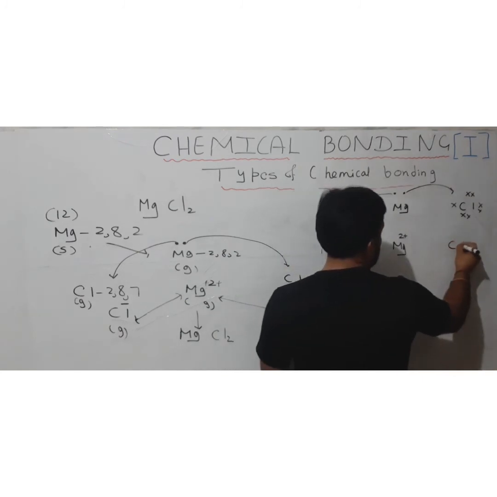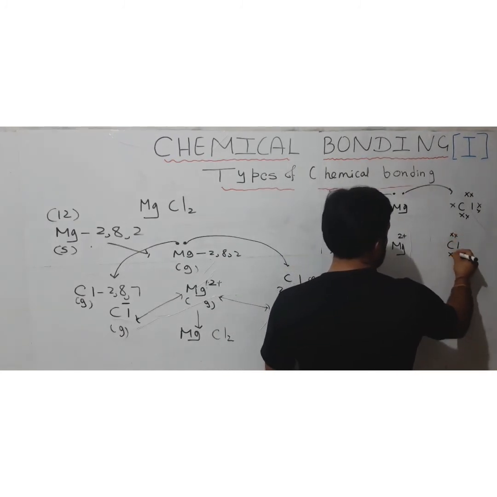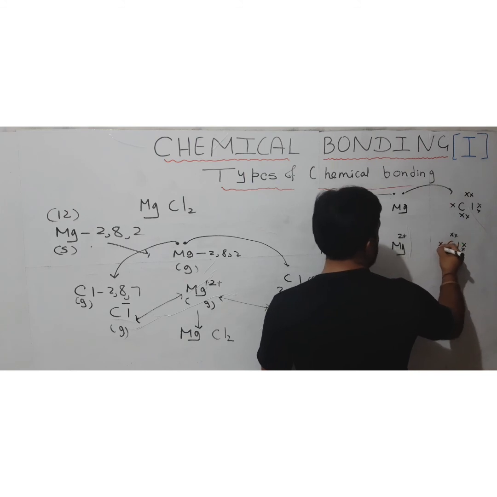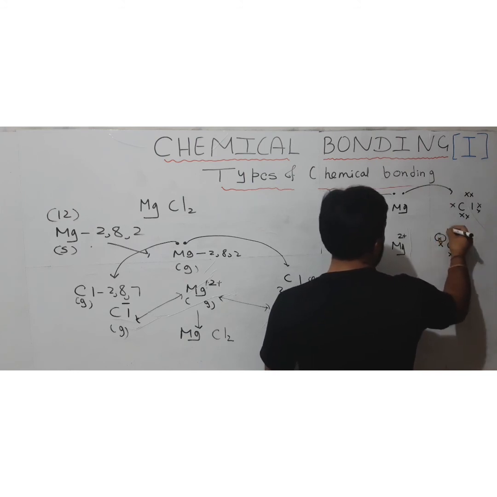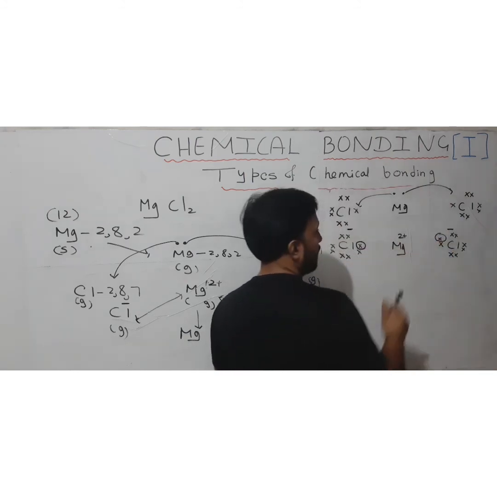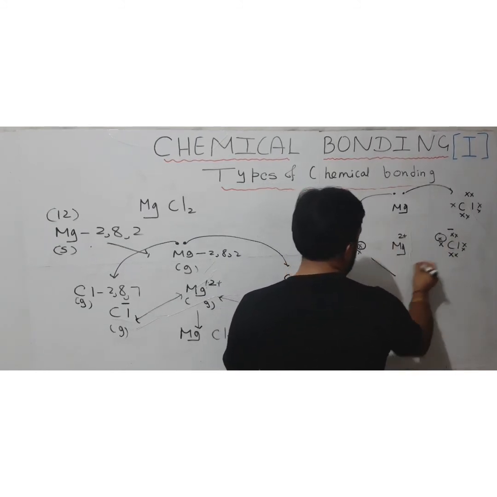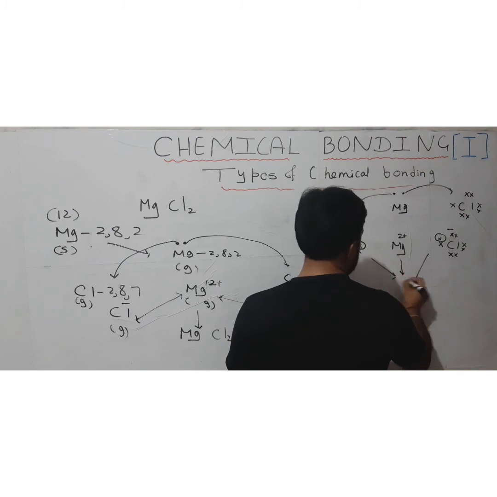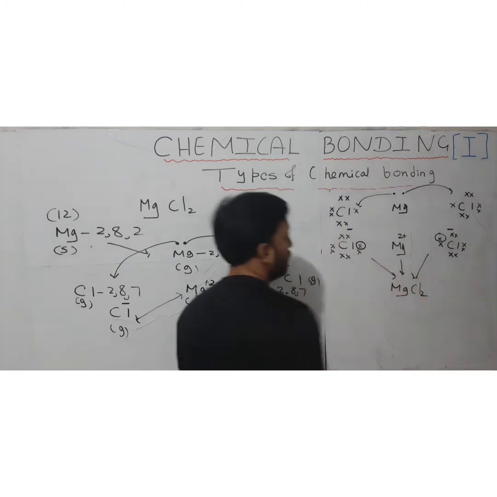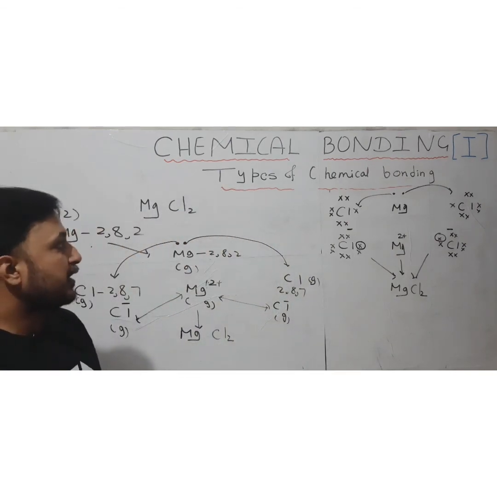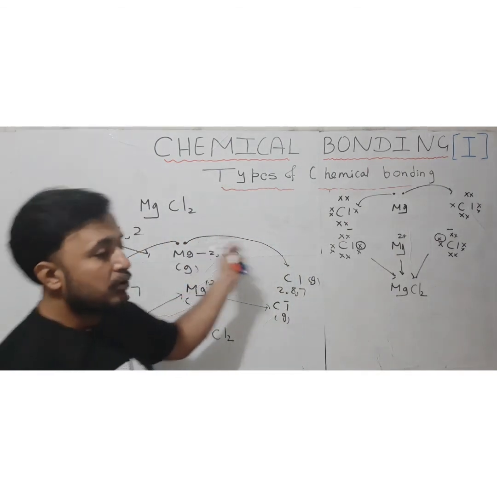Okay, the same happened to the other chlorine atom also, it will now also have 8 electrons in its outermost shell, and now becomes chloride ion because 1 electron is coming from the magnesium. All 3 will combine like this because of the electrostatic force and will form magnesium chloride. Okay, so that is how the chemical combination will occur, and that is how you can draw the dot structure.